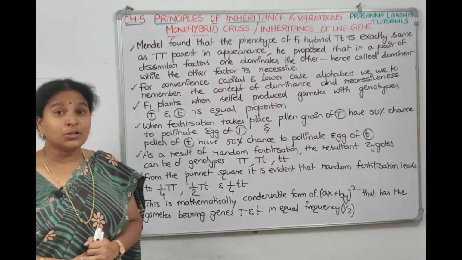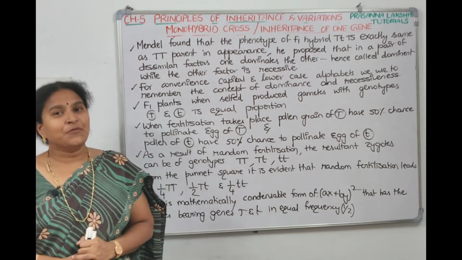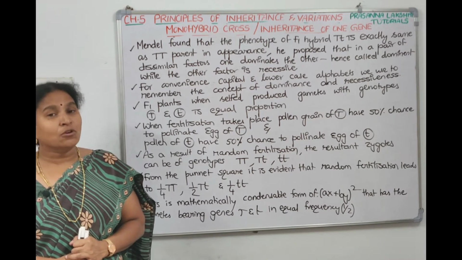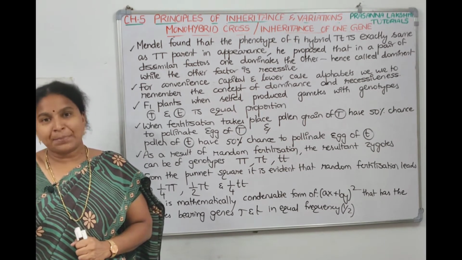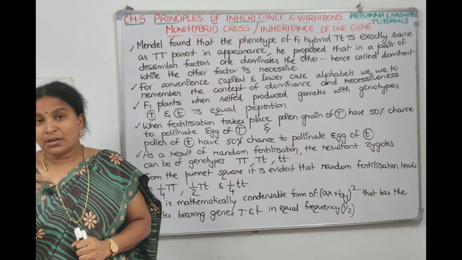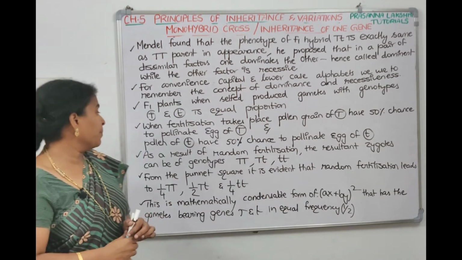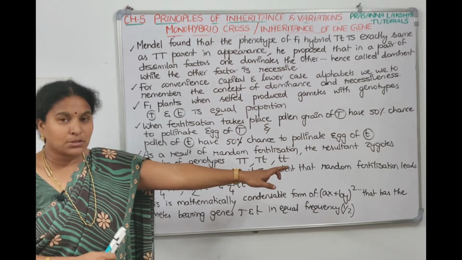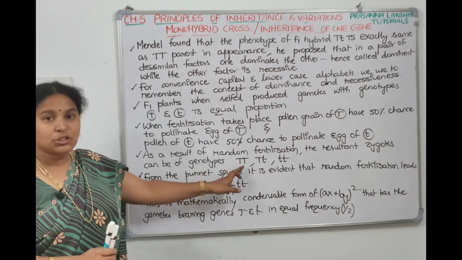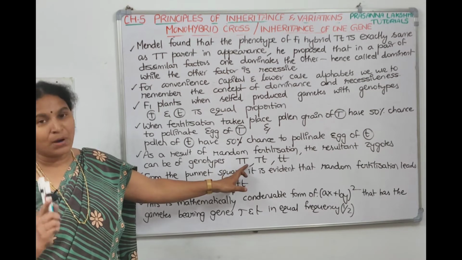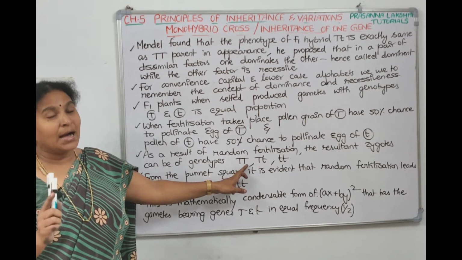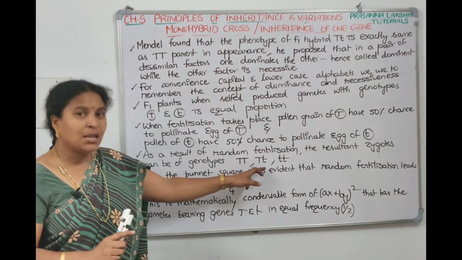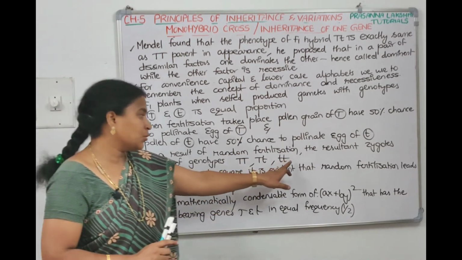Now, as a result of random fertilization, if you see the F2 Punnett square, the zygotes formed are one capital T, two capital T small t's and one small t. So the resultant zygotes appear as the genotypes having capital T 1/4, and 1/2 is capital T small t and 1/4 will be small t.